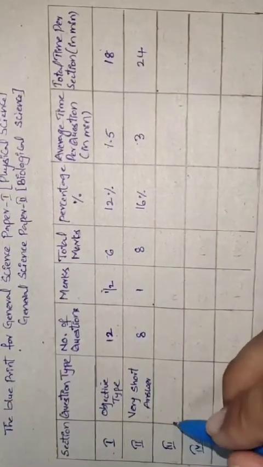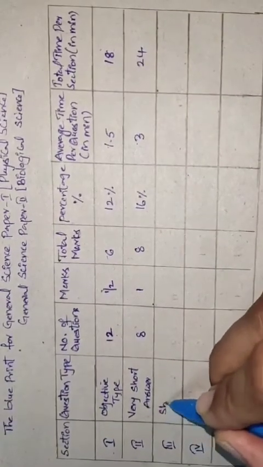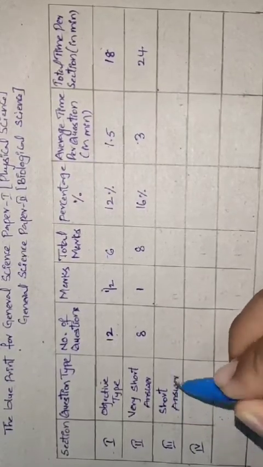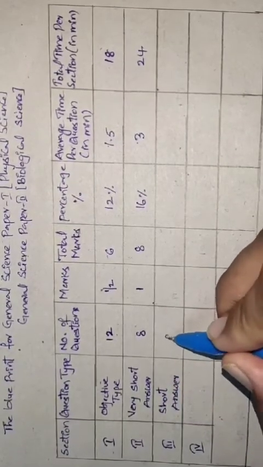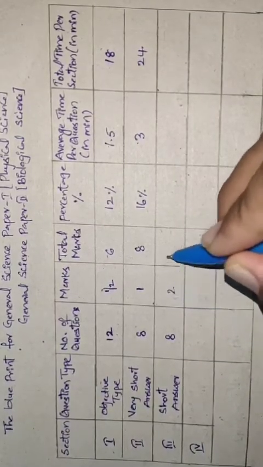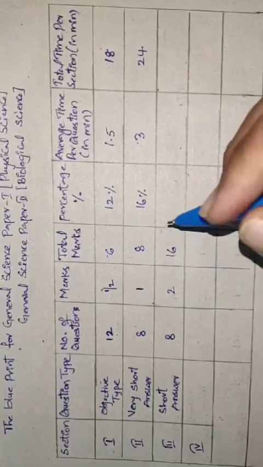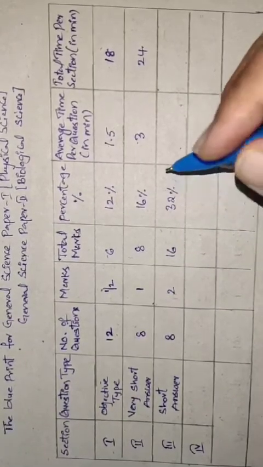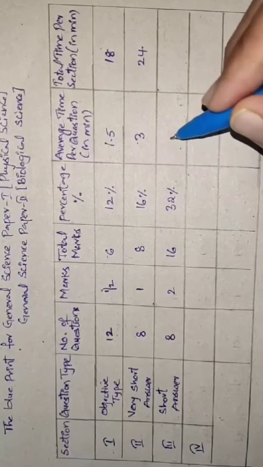If you come to section 3, in section 3 you will be having short answers, and 8 of these will be there in this section, and each question carries 2 marks. So the total marks for this section is 16, and the percentage you will get is 32%.